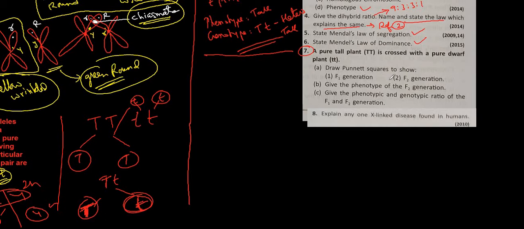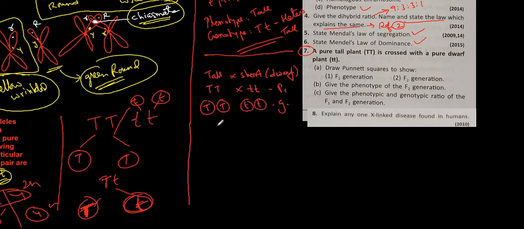Question number 7 says draw a Punnett square to show F1 and F2 generation. So we will say a tall plant crosses a short, or you can say dwarf. Here it is given dwarf. So capital T crosses small t, that is the parent 1 generation. Understood? Then it says Punnett square. So the gametes are capital T, small t. I am not writing it in full, but you know we completed it in the previous question. So Punnett square, capital T. This is which generation? F1. Here small t. So capital T small t, capital T small t, capital T small t, capital T small t.